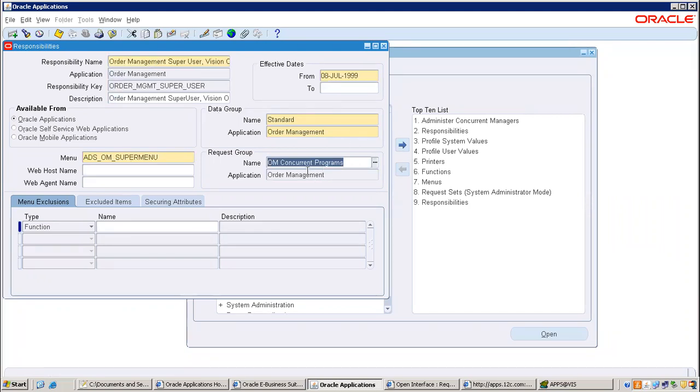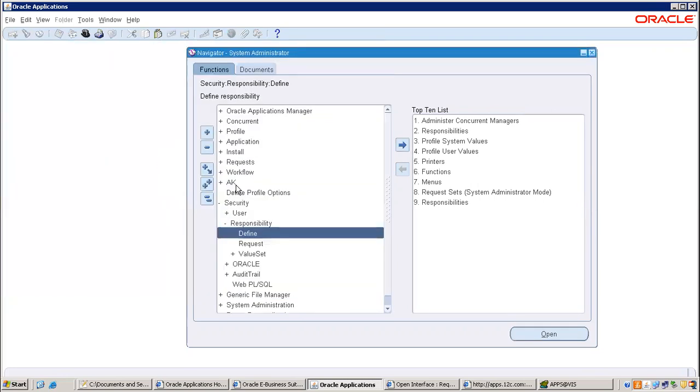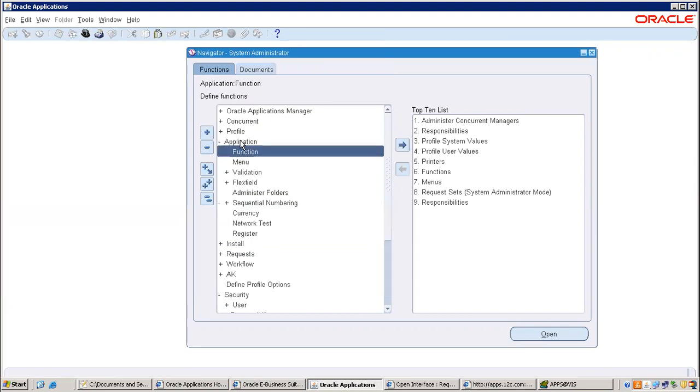Okay, this is the menu. So from order management, whatever functions you are accessing, order entry, booking, pick release, everything is because of this menu only. So just check the menu. Here also you can check the menu, not only application developer, application and then menu.